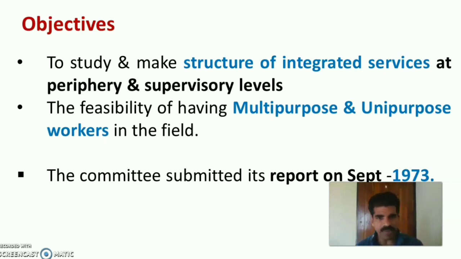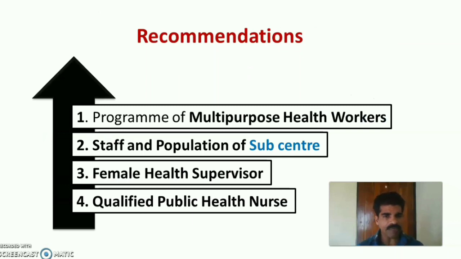Then, to identify the feasibility of having multi-purpose and unipurpose workers in the field. The committee submitted its report in September 1973. The important recommendations of the Kartar Singh Committee were: first, the program on multi-purpose health workers; second, staff and population of subcenter; third, female health supervisor; and last, qualified public health nurse. So these were the four important recommendations of the Kartar Singh Committee.